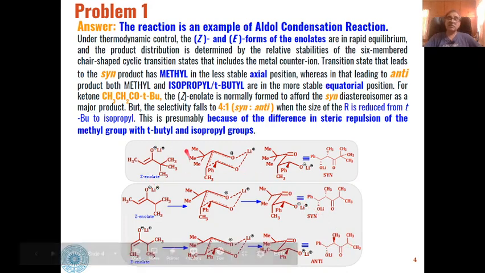Whereas in this ketone where we have a tertiary butyl group, only Z enolate is formed, and that Z enolate through this transition state leads to the formation of only syn product. So that is why in these two ketones we get two different types of products.